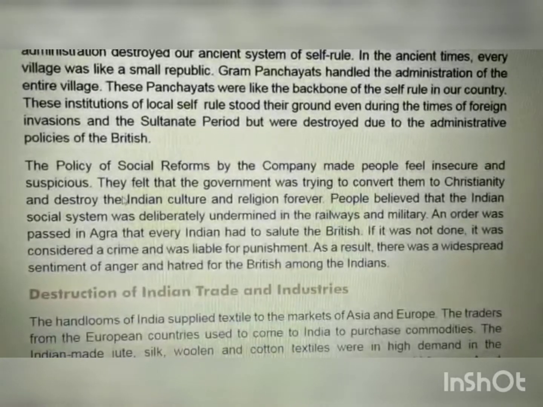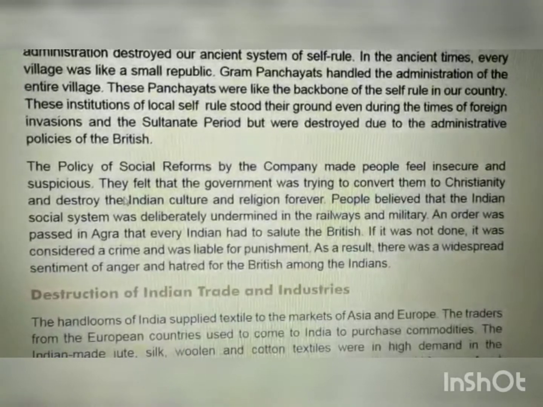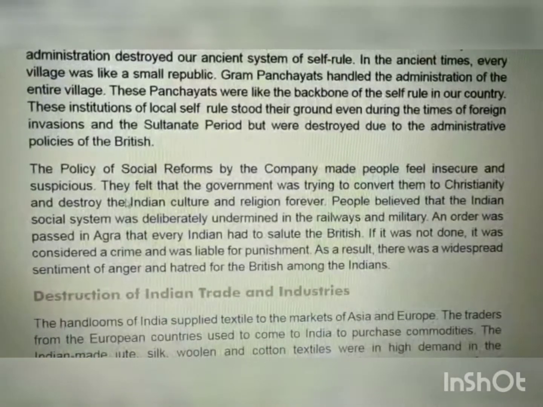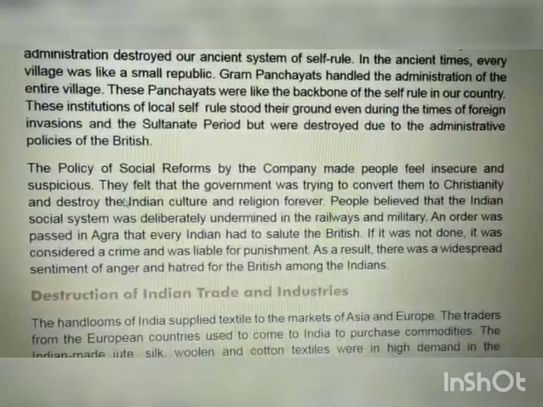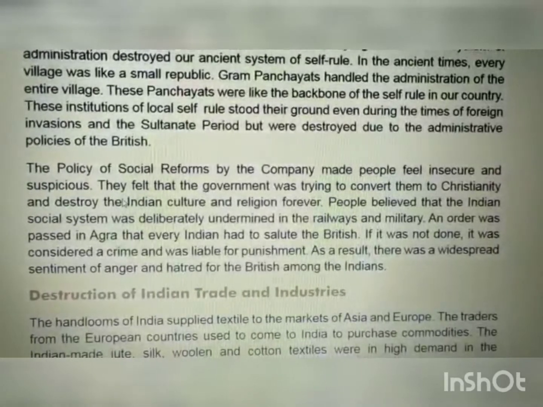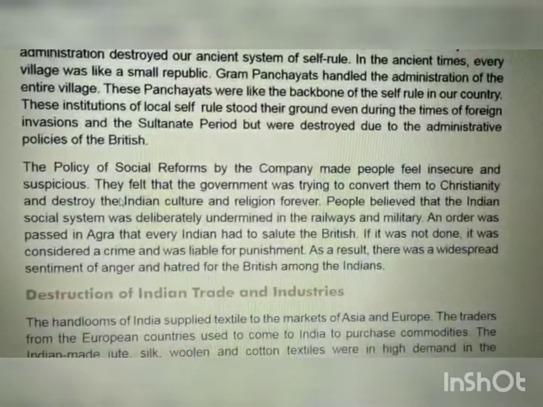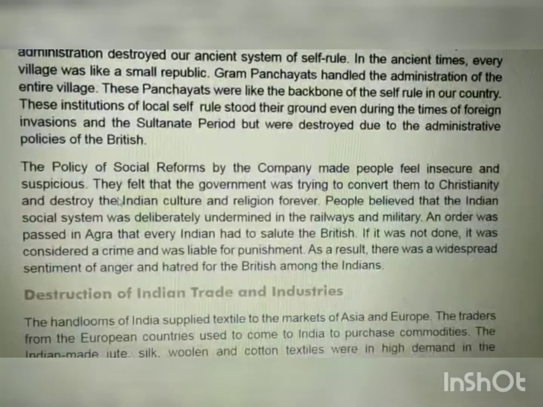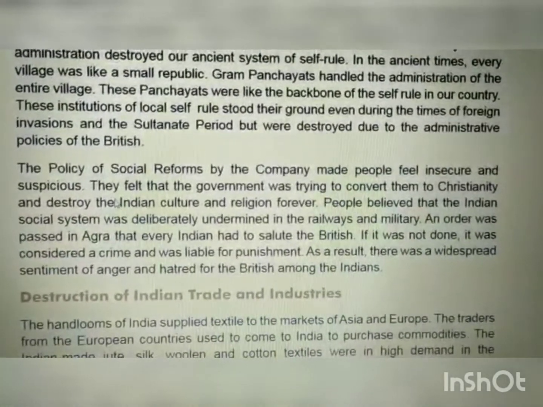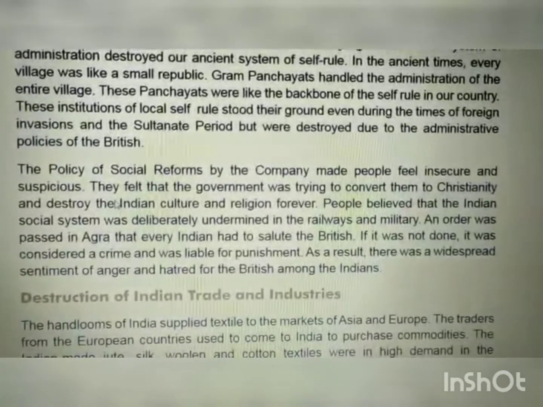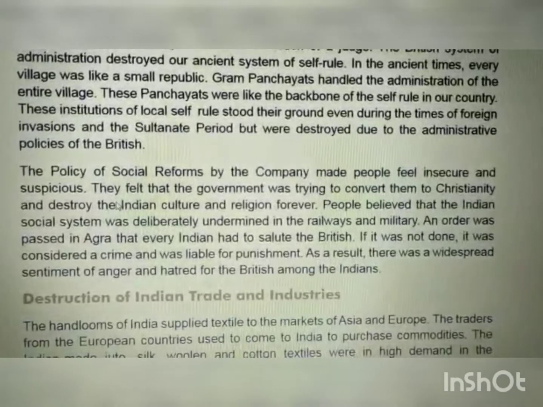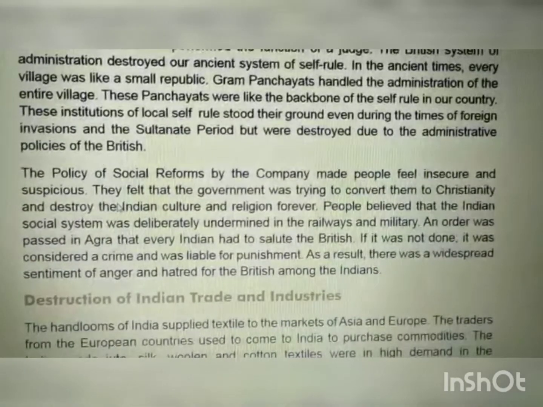People also believed that they were trying to spoil the Indian social system in the railways and military. You know, in the railways and military there were no separate seats for the Shudras and the Brahmins. Our Indian people had the olden type of thinking, they were orthodox.